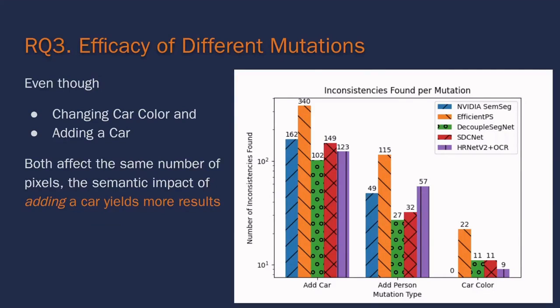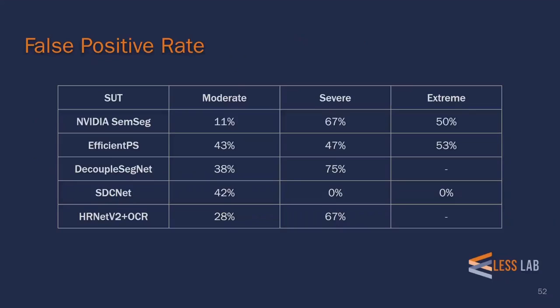Now let's examine the performance of the different mutation types in testing the perception systems. On the right, we see the number of inconsistencies found by the mutation for changing the color of the car. On the left, we see the number of inconsistencies found by the mutation to add the car to the scene. Even though changing the color of a car and adding a car to the scene both affect the same number of pixels, meaning 1 car's worth of pixels, adding a car to the scene yields far more inconsistencies. This highlights how increasing the semantic coverage of the perception system through these mutations to create substantially different scenes is a powerful tool to advance testing of these systems.